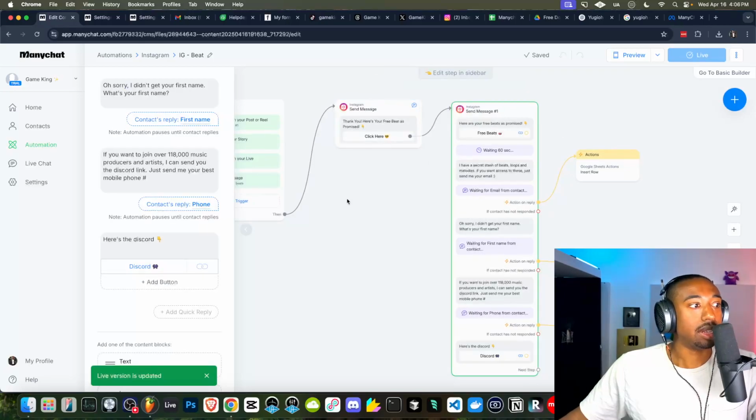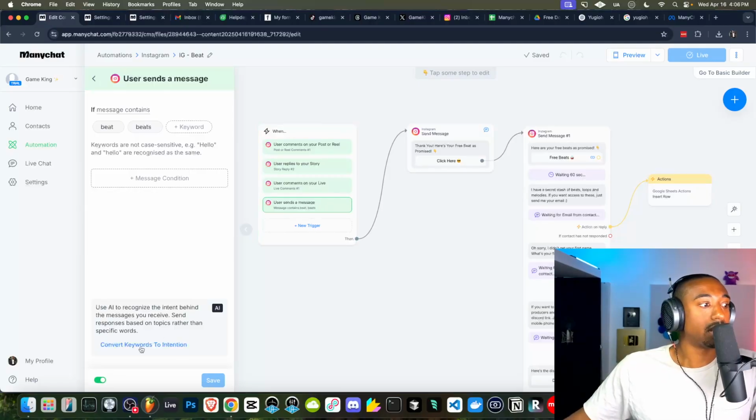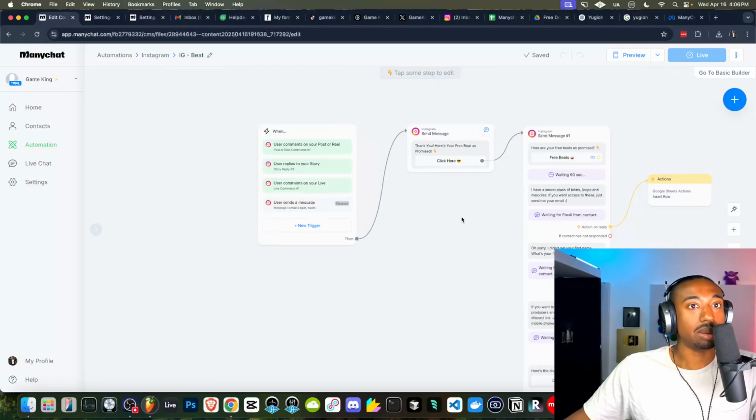Okay, and I also need to edit this chain to remove the messengers, because that was just a test thing. So we're going to turn this off. So anytime you want to turn off a specific trigger, you click here and then click this little switch at the bottom left. Now it will disable anybody who sends a message that has the word beat or beats, because it can get convoluted over time if you have the message trigger. So I'd recommend you guys to stay away from the message trigger.